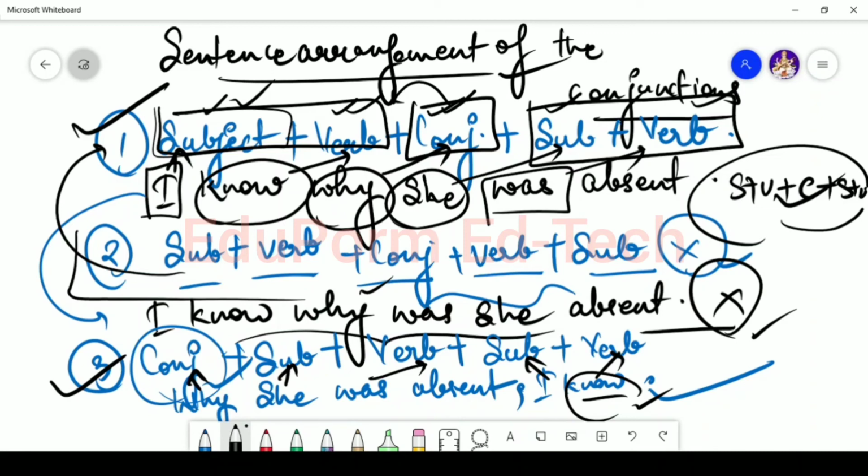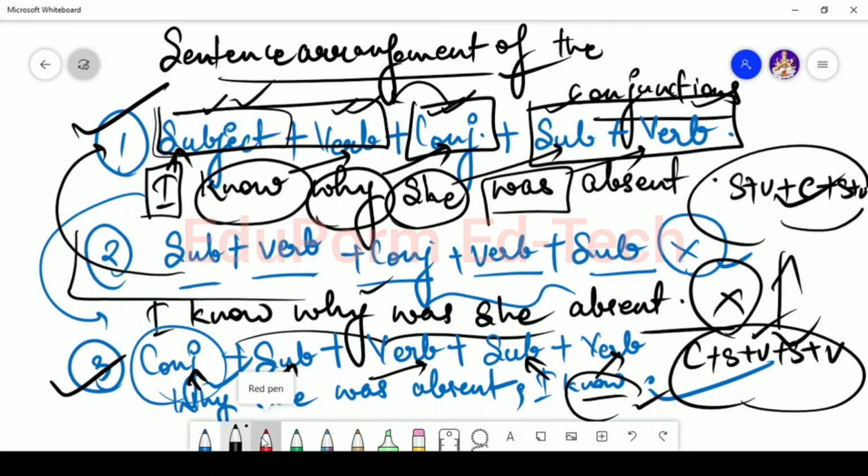So always remember that there are two positions of conjunctions. Either the conjunction will be used in between the sentences, or the sentence will start with the conjunction. And the sentence arrangement is either subject plus verb plus conjunction plus subject plus verb, that is S plus V plus C plus S plus V, or conjunction plus subject plus verb plus subject plus verb, that is C plus S plus V plus S plus V. So these are the two scenarios. We have two positions, so we have two sentence arrangements.